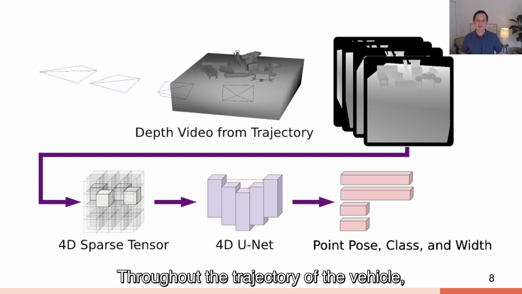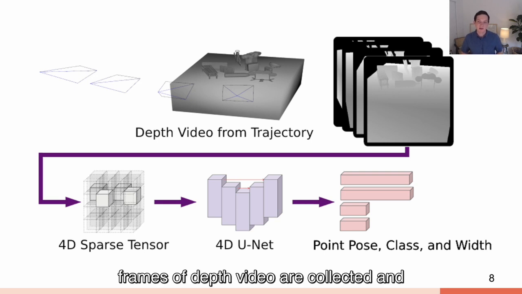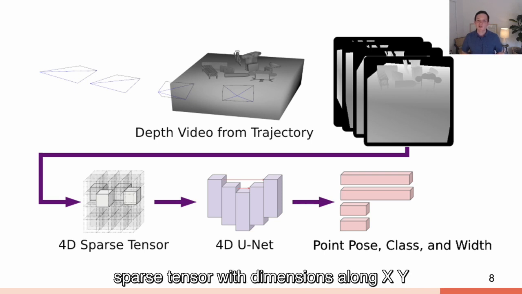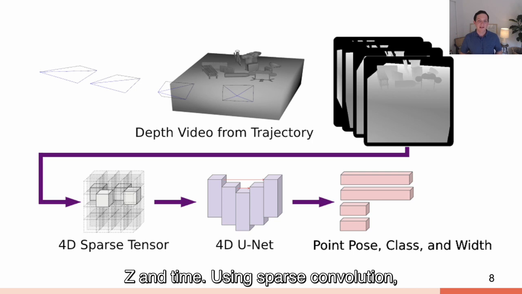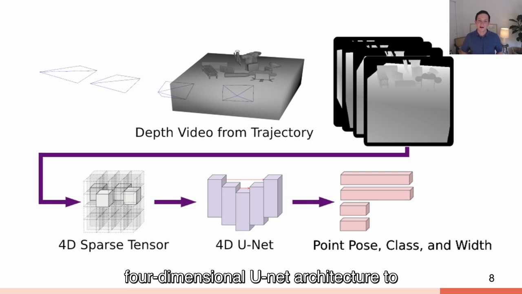Throughout the trajectory of the vehicle, frames of depth video are collected and discretized into a 4-dimensional sparse tensor, with dimensions along x, y, z, and time. Using sparse convolution, these are processed in a 4-dimensional UNet architecture to produce pointwise predictions of grasp pose, confidence, and gripper width.